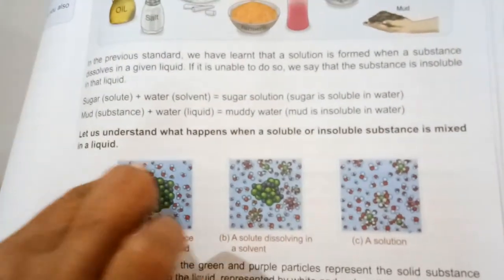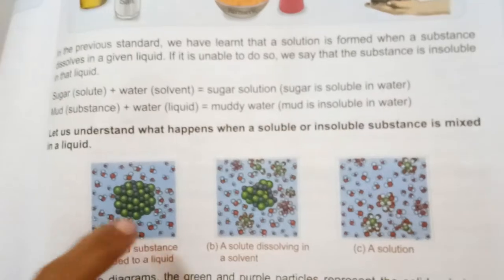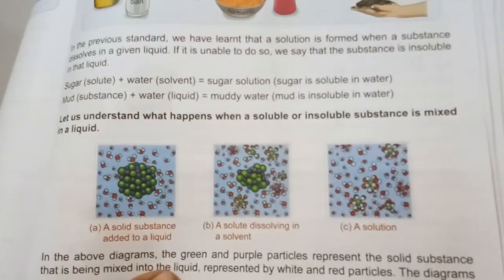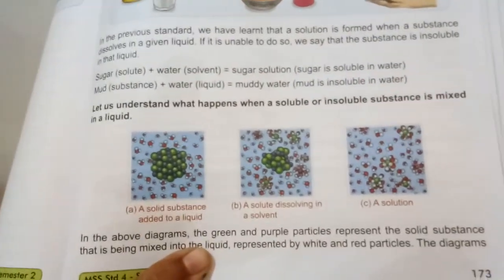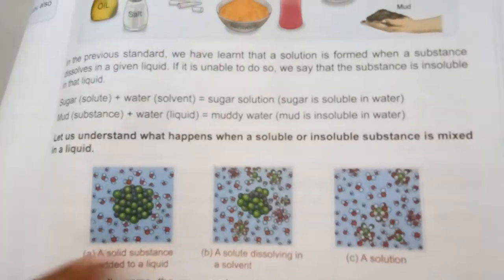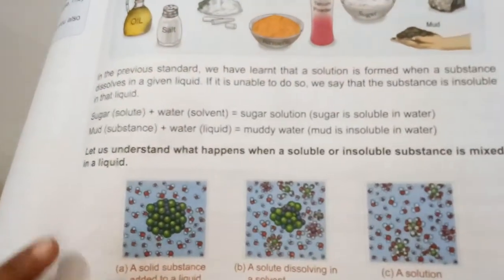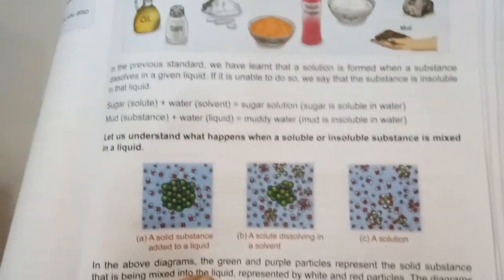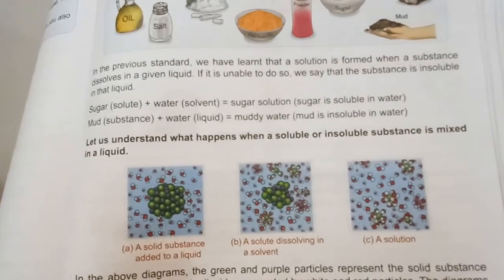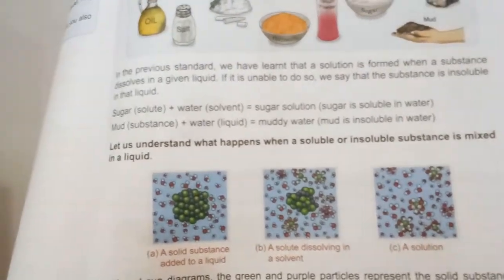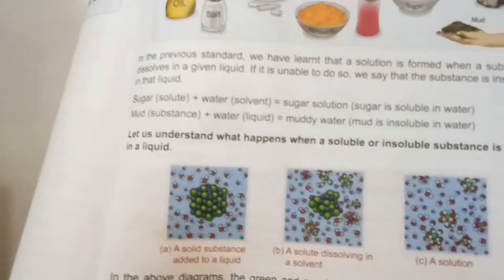And the red and white color substance is the solvent. These three pictures A, B and C show how the substances are dissolved in the water, how the process takes place.